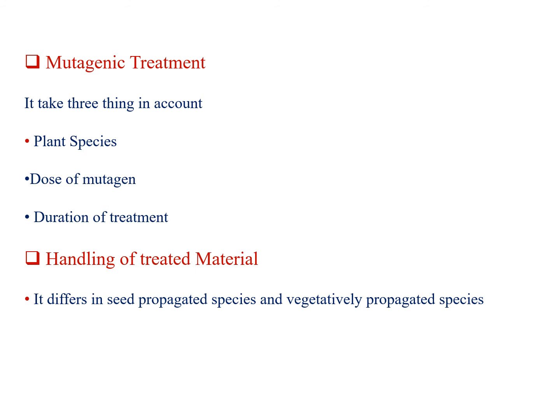Now third step is mutagenic treatment. Mutagenic treatment takes three things in account. First one is plant species, in which species we want to induce mutation, and second one is dose of mutagen, how much dose we apply to induce mutation in plant species, and third one is duration of treatment, how much time it takes to induce mutation in plant species. And fourth and last step is handling of treated material. Handling of treated material is different in seed propagated species and vegetatively propagated species.